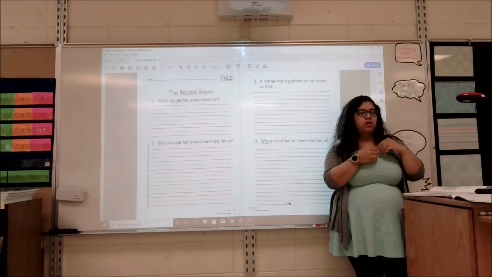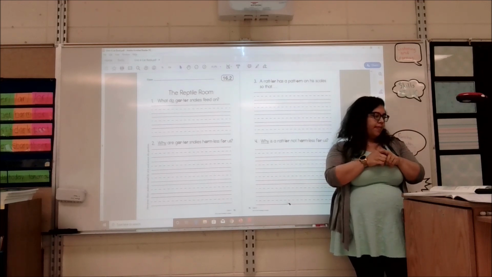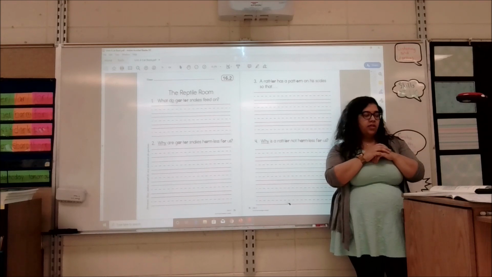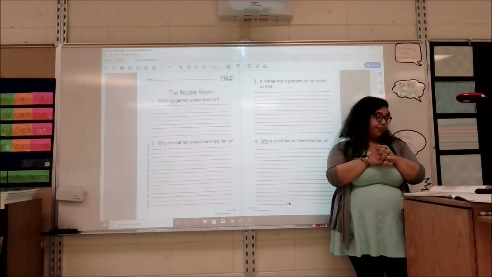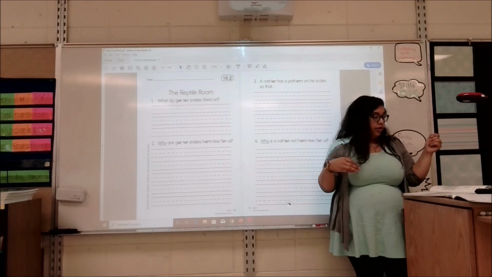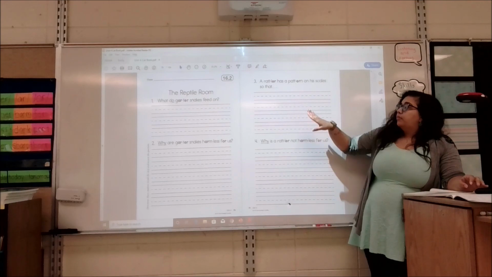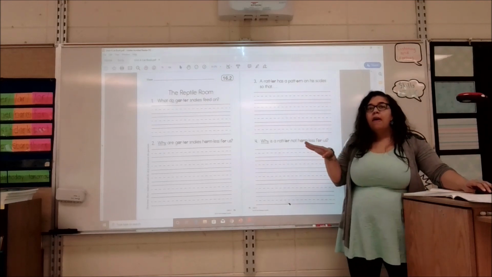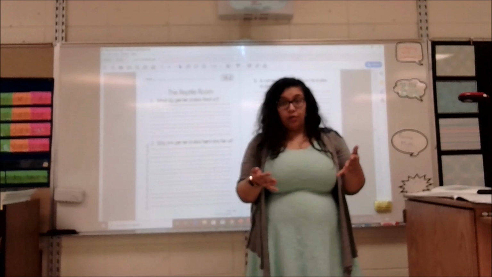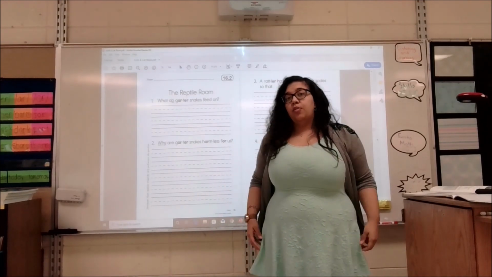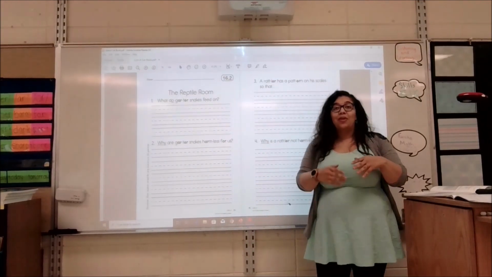So harmless, that 2-syllable word. That less means none, no harm. You will also learn about animals that are desert dwellers. And that's an animal that lives in the desert. Coiling up, we've seen this with ropes before, and that means wrapped around in a circle. You're reading today to learn more about the types of reptiles at the Green Fern Zoo. I will not be reading these questions to you, but any additional questions that I have, I will read to you.